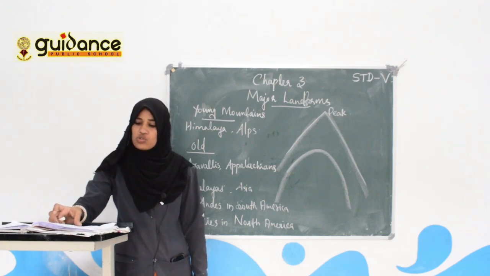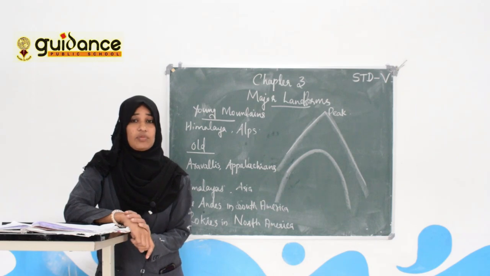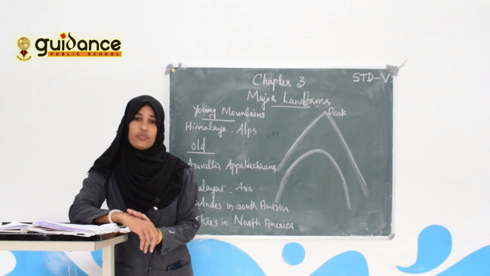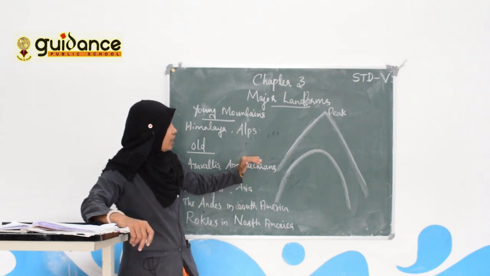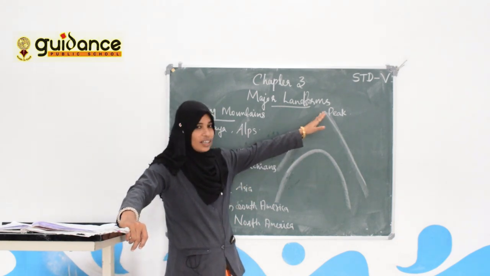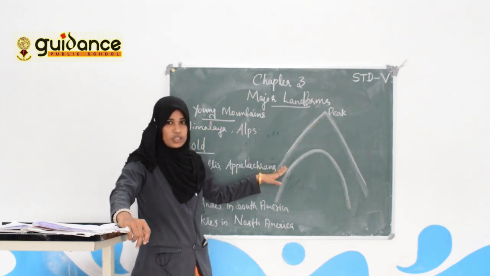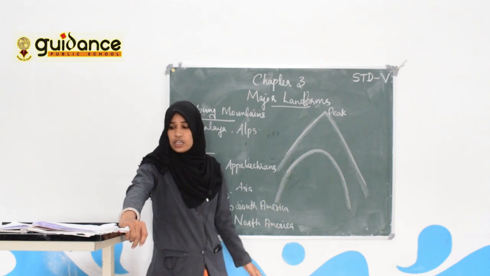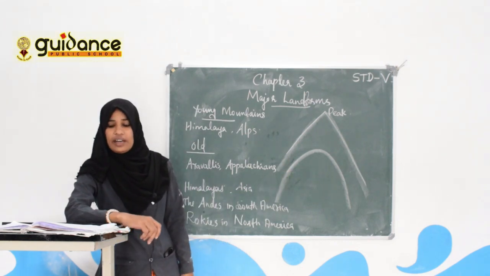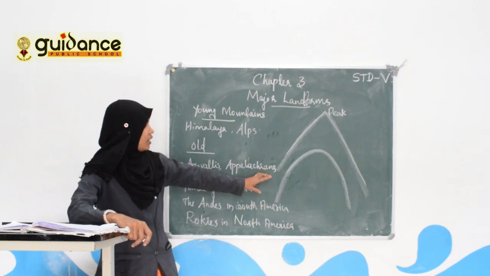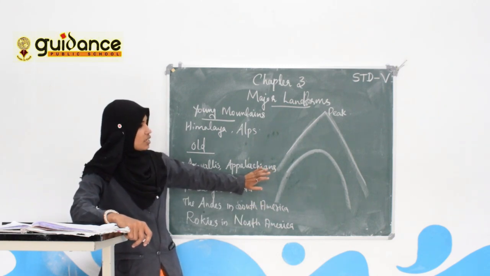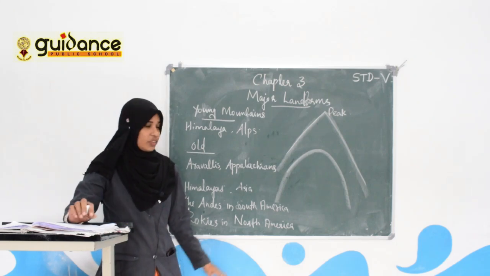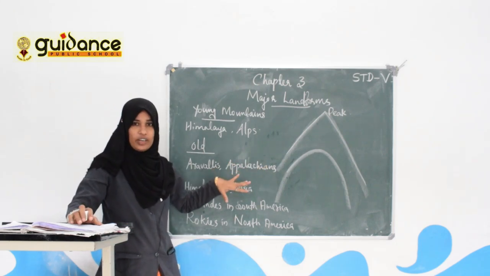This is due to an unsuitable climate, because these mountain regions are very cold, and there is a shortage of flat land. These regions have steep slopes, so they are not suitable for cultivating crops, and there is difficulty in transportation. So these reasons make the mountain regions thinly populated. Can you understand about mountains?